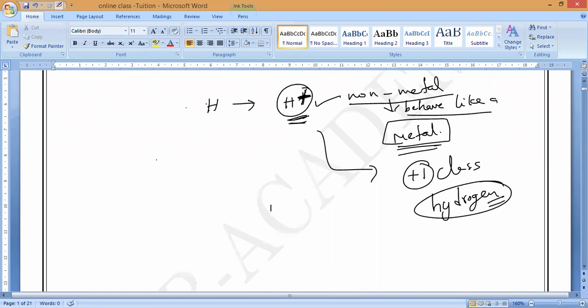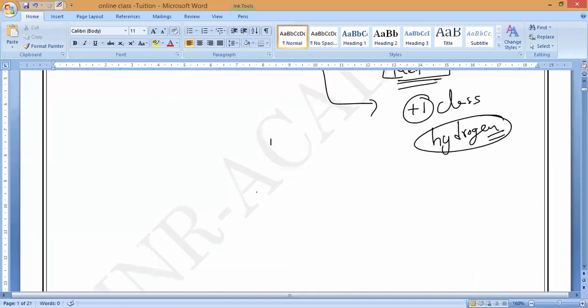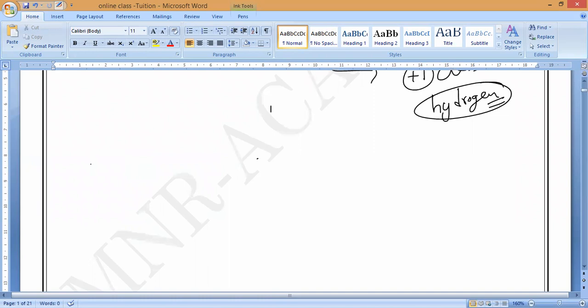Now in the last class I taught you the total count of non-metals. Anybody please respond to me. What is the total count of non-metals? 22, sir. Total count of non-metals is 22. In that, how many are solids? How many are solids, Ra? 10 metals are solid.